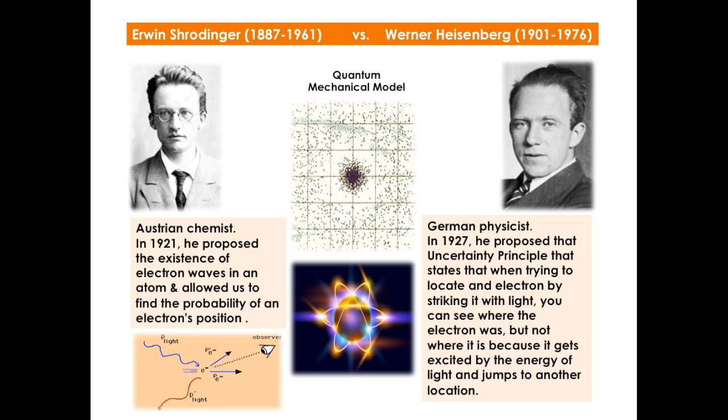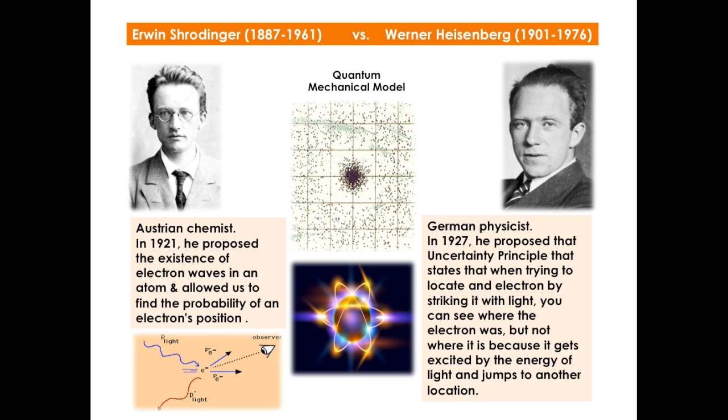Then we have Erwin Schrödinger, 1887 to 1961, and Werner Heisenberg, 1901 to 1976. Schrödinger, an Austrian physicist, in 1921 proposed the existence of electron waves in an atom and allowed us to find the probability of an electron's position. In short words, he said that the electrons move in waves.